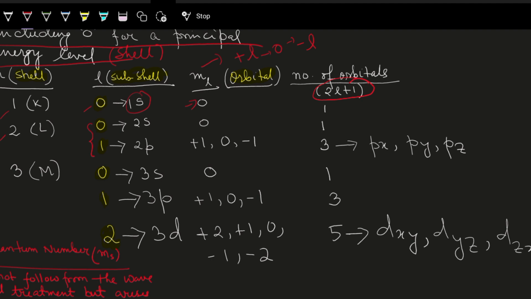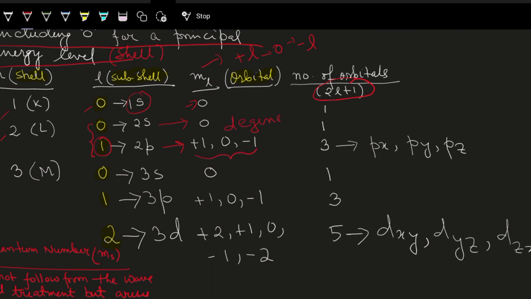That means 0 and 1. So s and p. Now ml, for s the value is 1, only one orbital. But for p the orbitals are 3, because for p, l has a value of 1, and so plus 1, 0, minus 1. These are the three set of degenerate orbitals.